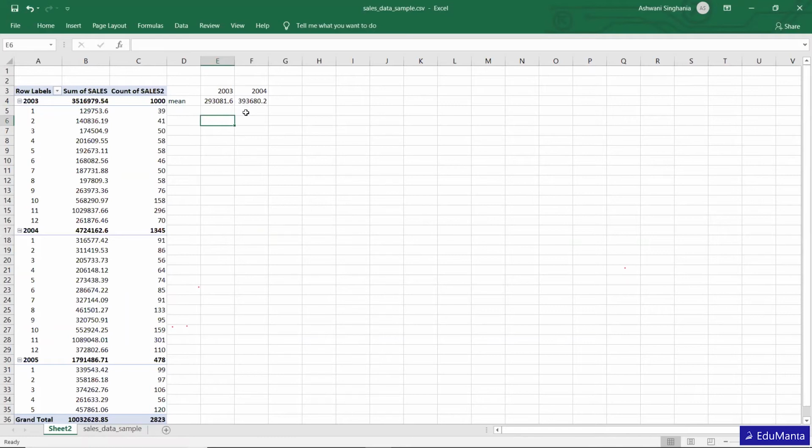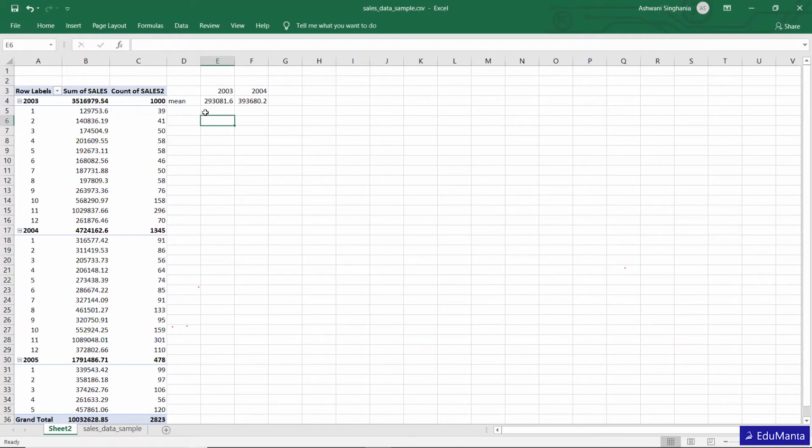So we can say that there were more sales, and we can look into the factors for why there were so many high sales in 2004. That may be because of normal growth in the sales of the company, or maybe because there are better economic indicators in that particular year.